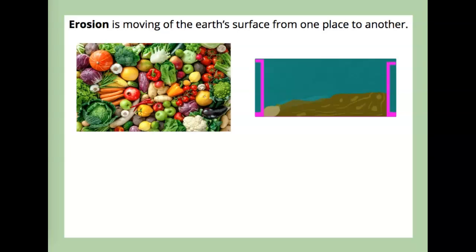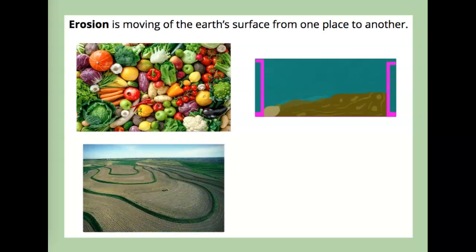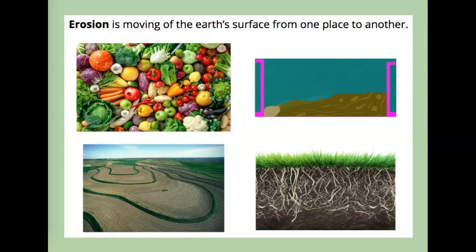The problem with erosion is that it also removes the soil that we need to grow food. So in order to prevent erosion, farmers may plow the field, meaning they break the soil in a certain way so that the soil is not carried down the slope by wind or water. Farmers may also plant trees and other plants that have strong roots so that those roots will help hold soil from moving.